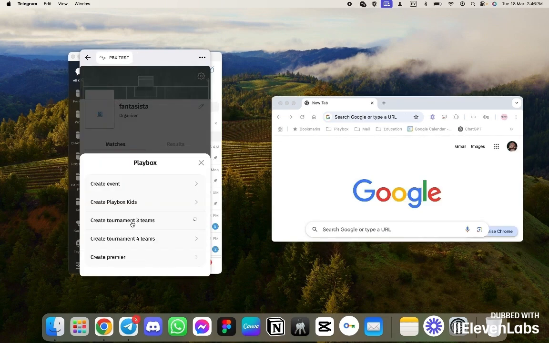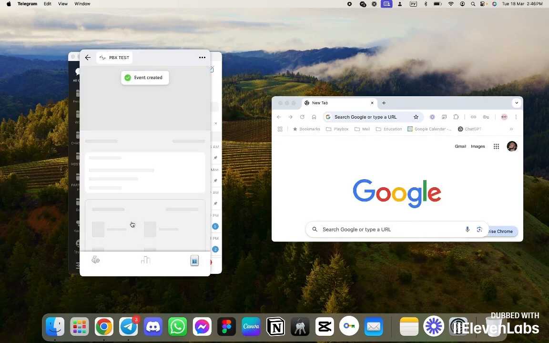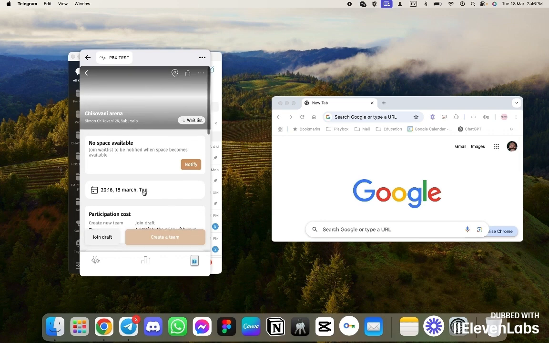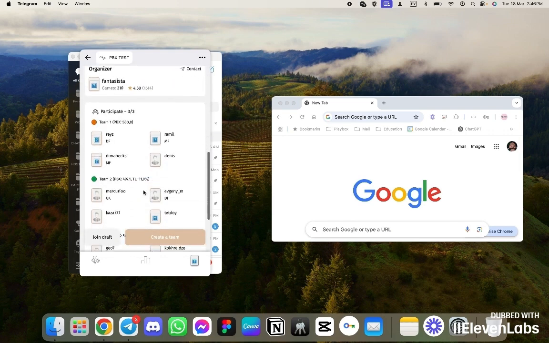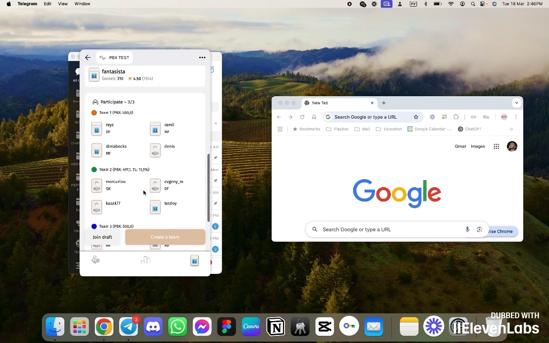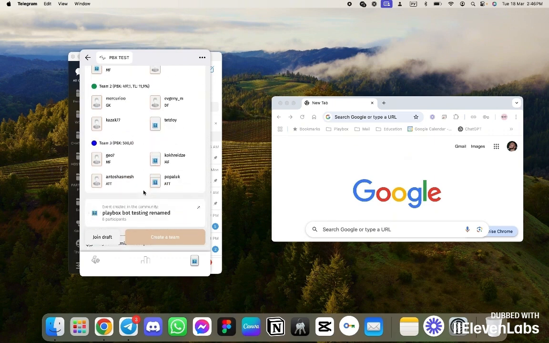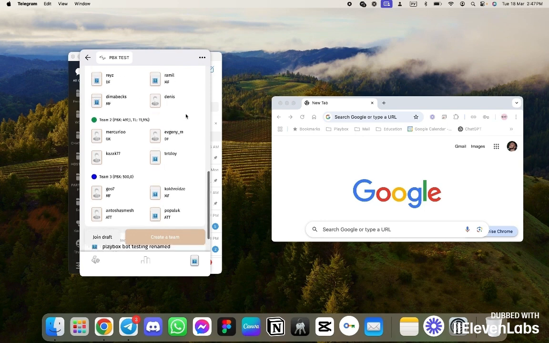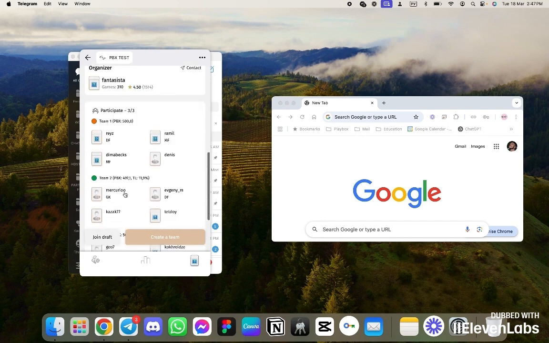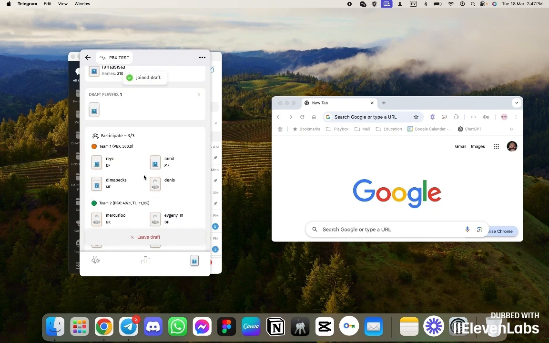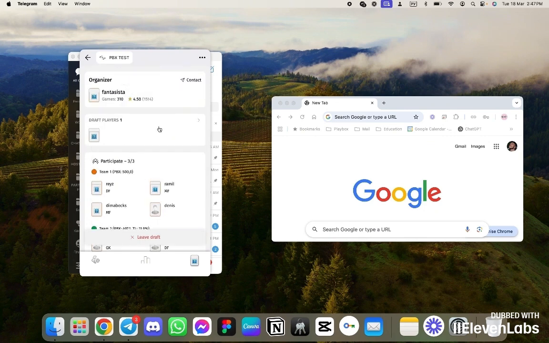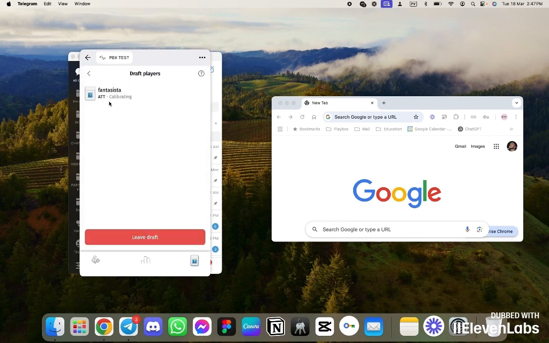The game format is Team Draft. Here, the Team Draft is a format where the players registered in teams on their own. In this case, we created a test game again, and we see that the players are already divided into teams, and the organizers don't need to separate them. Those guys who don't have a team can join the draft. They will be shown here and can be added to a team when creating it.